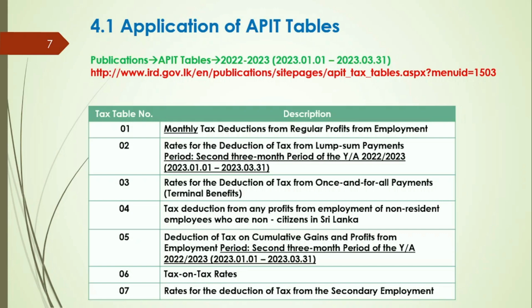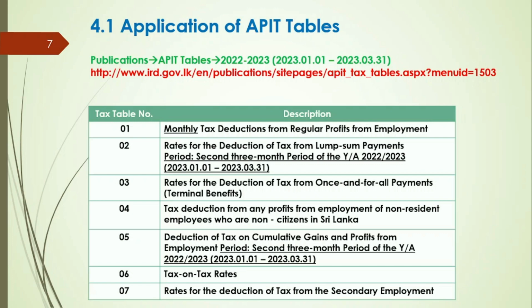Third one is available for rates for the deduction of tax from once and for all payments, normally known as terminal benefits. Number 4 reserves for tax deduction from any profit from employment of non-resident employees who are non-citizens in Sri Lanka.